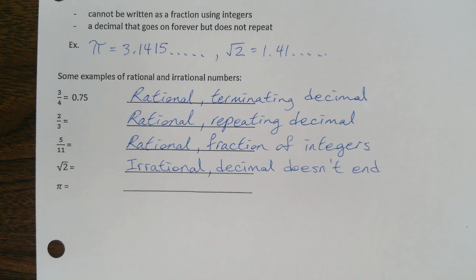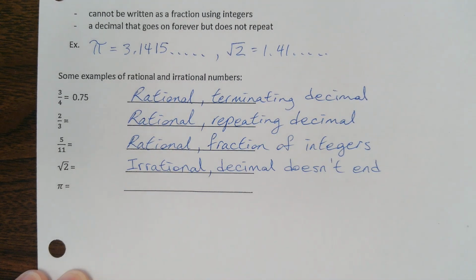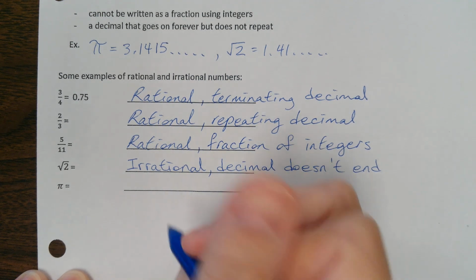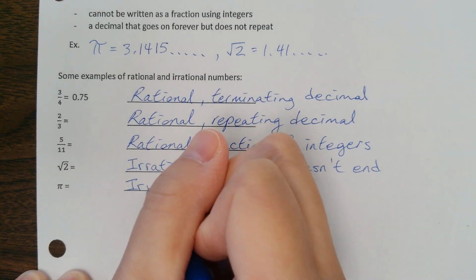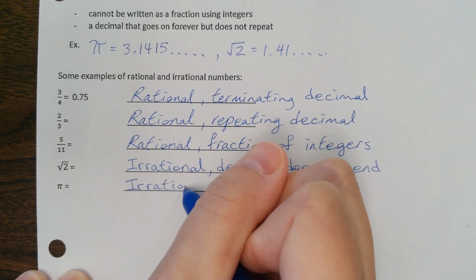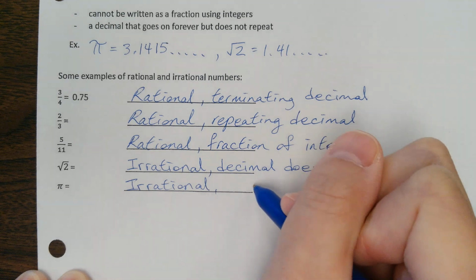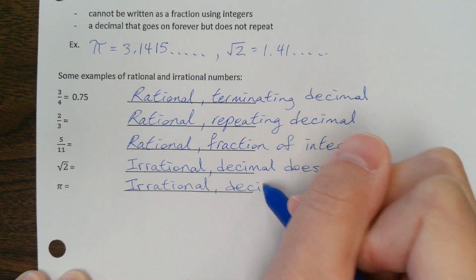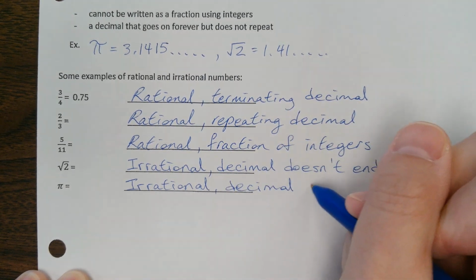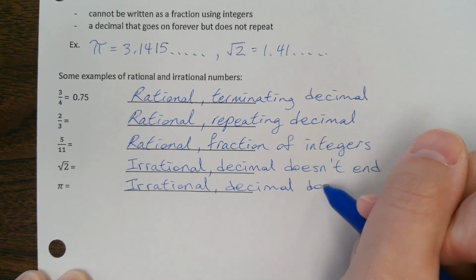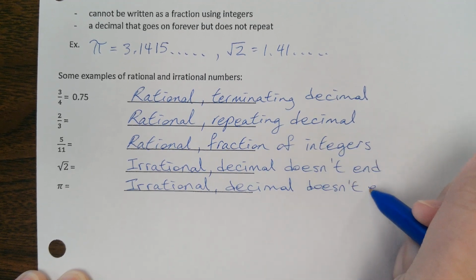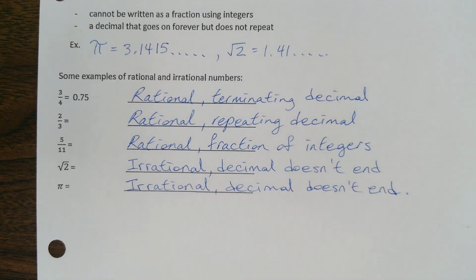Okay, and pi. Rational? Sorry? Irrational, right? Irrational. Okay, and it's also because the decimal goes on forever. It doesn't end. Okay.